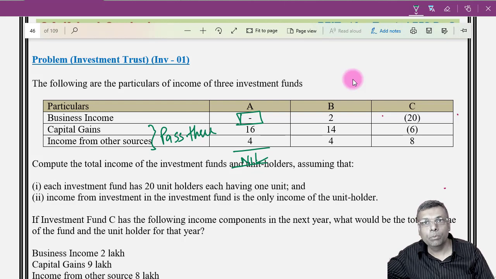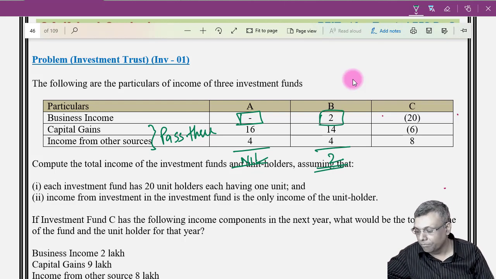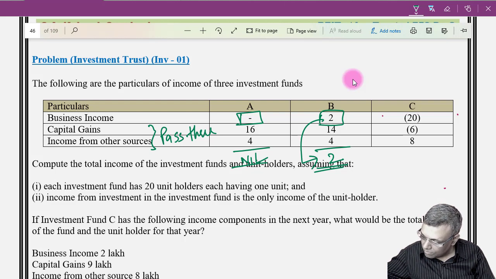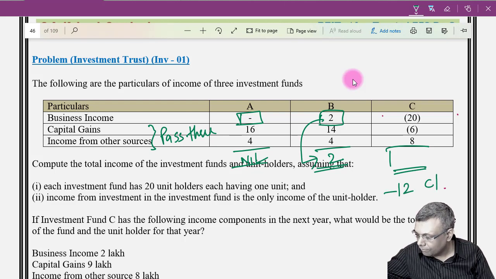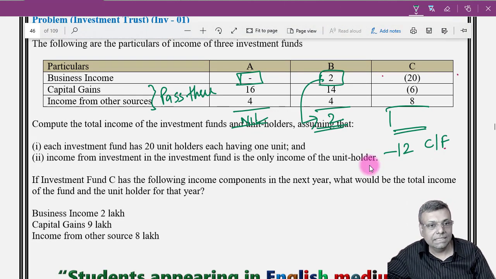Pass through means the proportionate figure will be going to the respective unit holder. In case of fund B, the income will be 2 lakhs, so this will be the business income. That 2 lakhs will be eligible for taxation in the hands of the fund. In case of C, there is a business loss first of all, minus 12, which will be carried forward. That will be with respect to fund C.